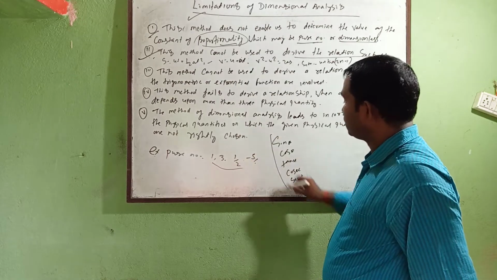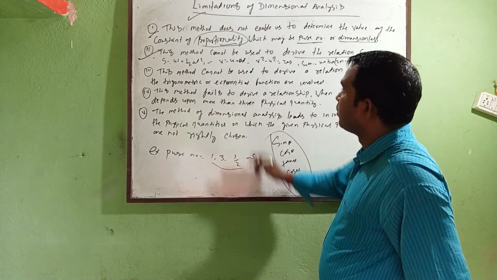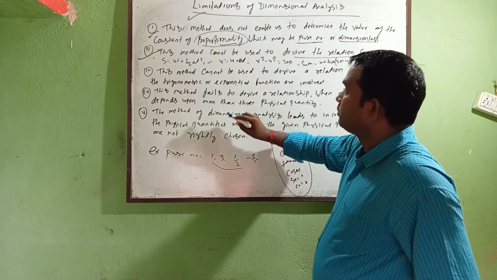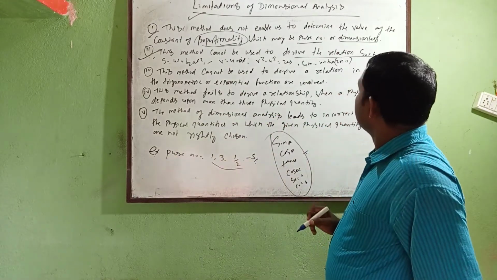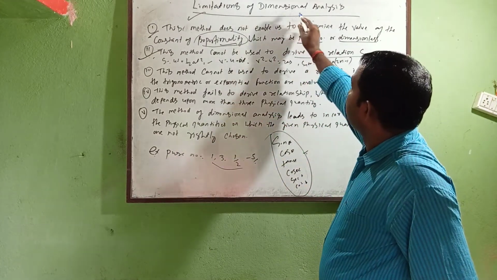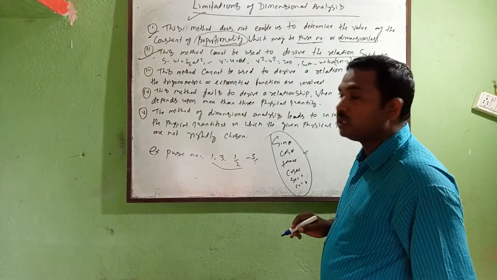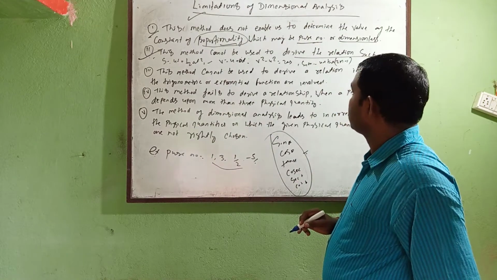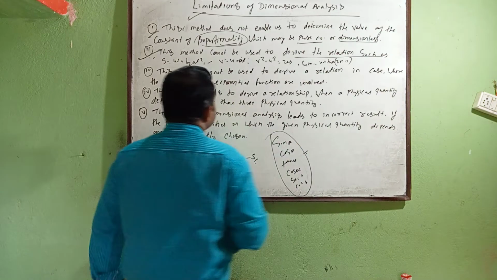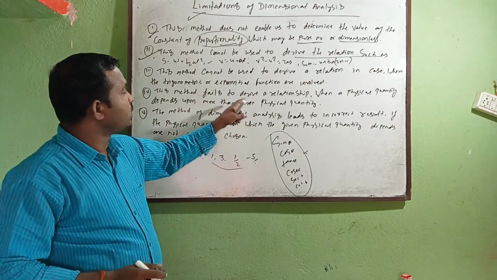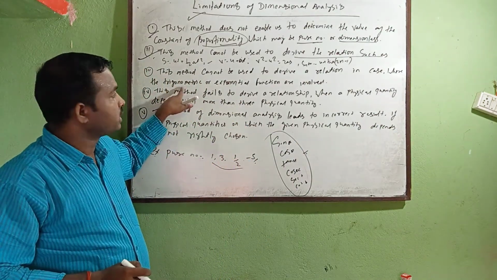Yes, these are what we have, and whenever you use this method with them, it will give an incorrect result. Is it correct? Okay, so this method is unable to handle trigonometric functions.